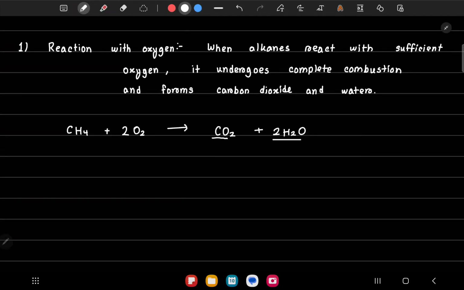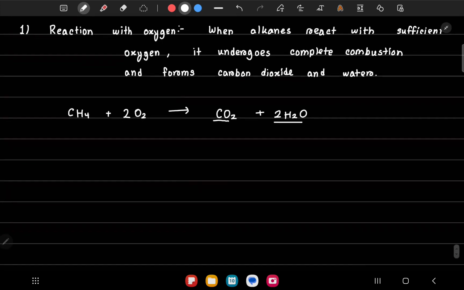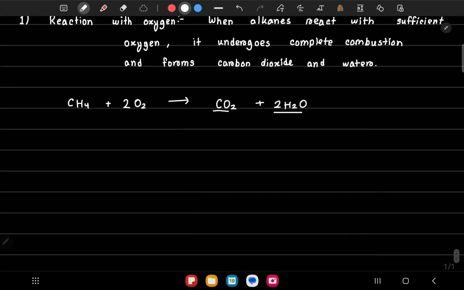There's another form of combustion which happens when the oxygen is limited. When incomplete combustion happens, instead of carbon dioxide being formed, we get carbon monoxide or just carbon. We call this form of carbon soot. So if I want to find what happens for incomplete combustion, for methane, incomplete combustion will give you carbon monoxide or carbon soot, which is just carbon. The water will remain the same.